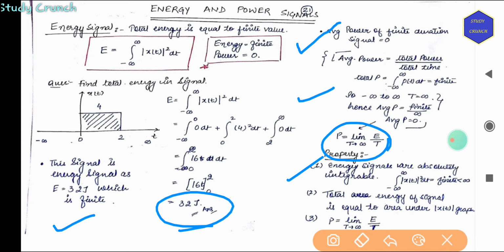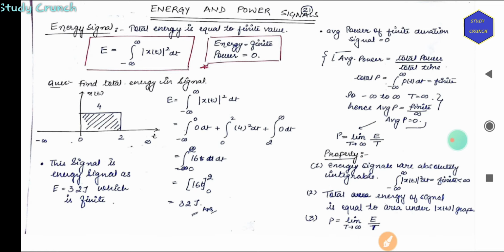Next, total energy of a signal is equal to the area under the x(t) graph. Total energy is the area under the curve. Then the average power is the limit of E by T, limit T tends to infinity, which is equal to E by T.